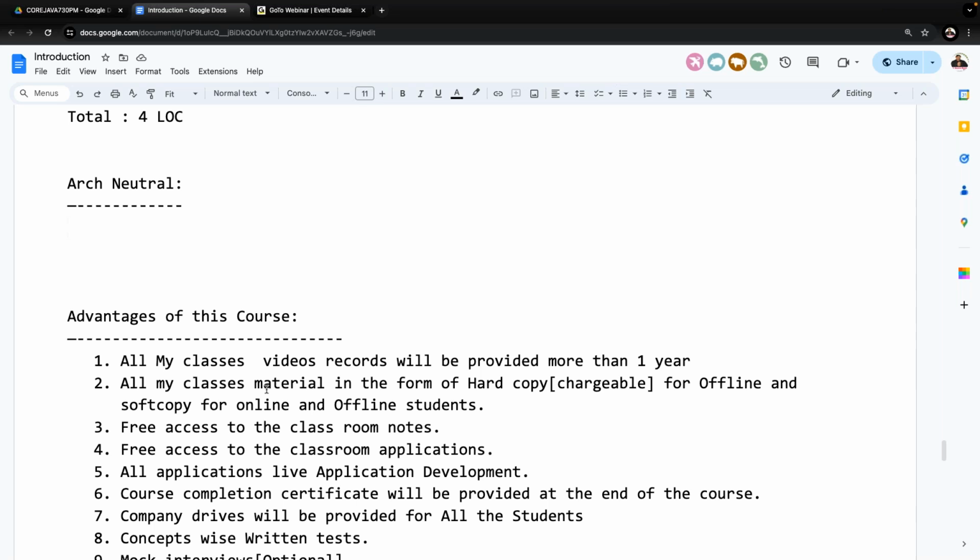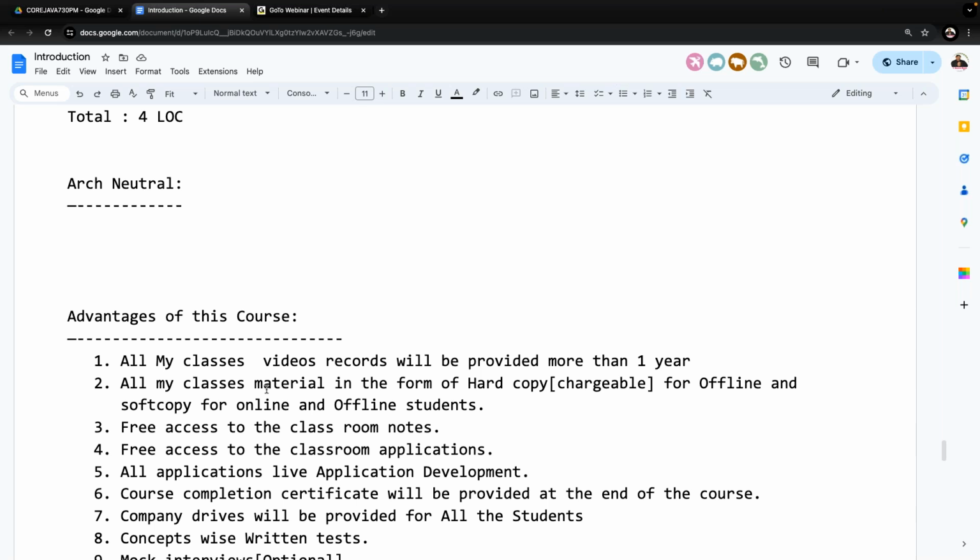So from day one, I'm telling you clearly, your subject level is 60% and your communication level should be 40%. If you balance both, then only are you able to get a job. Why are software companies giving more priority to communication now? After getting selected in a company, after your training period, when you are in a particular project, you have to face client interviews. Every week, or every 10 days, or every month once or twice, the client will talk directly with you.